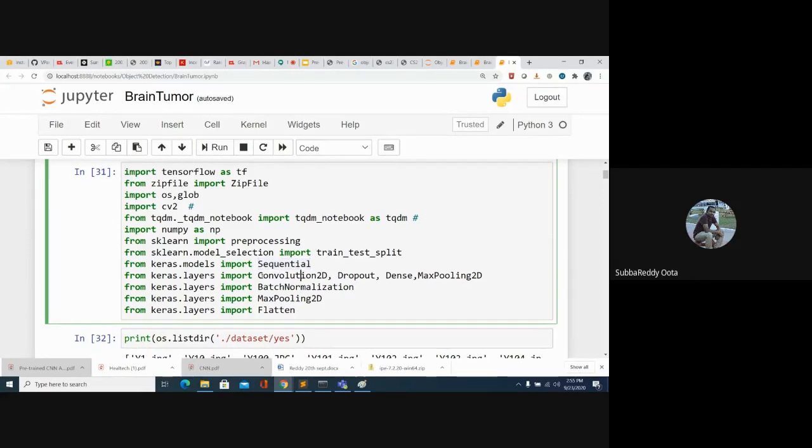Then Convolution 2D. Convolution 2D is used since we are applying it on 2D images. Suppose someone is interested in working on text data. For every sentence or document, you get a one-dimensional vector, not a two-dimensional one. At that time, you have to use Convolution 1D. Some people may use 3D images, like brain data, which is a 3D volume. At that time, you have to go with Convolution 3D. So all the options are there.